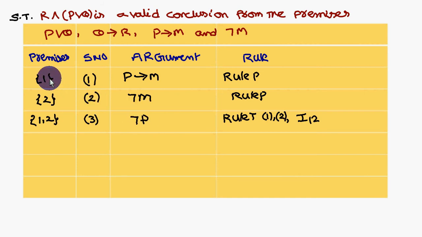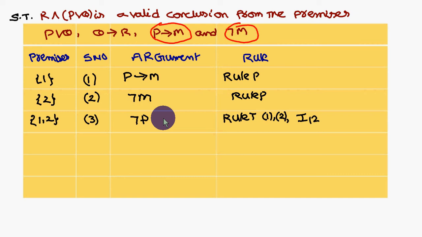How did you do that? By combining the two premises, therefore 1 comma 2. Anyway, this statement number automatically continues. So this is derived from statements 1 comma 2, therefore rule T, 1 comma 2. I12, what does it say? P conditional q and not q gives not p.